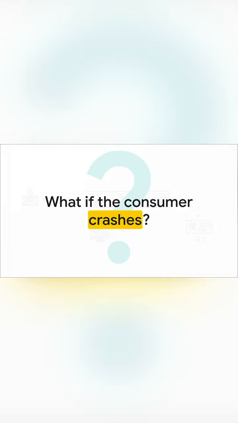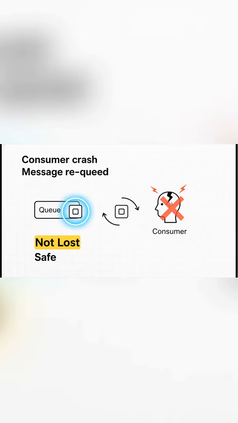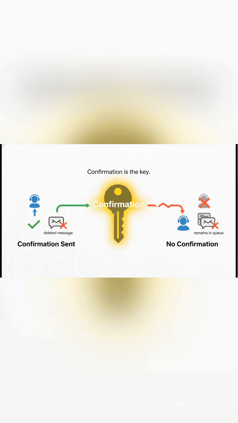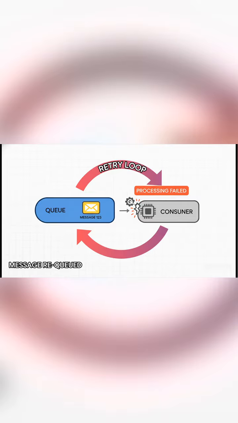Okay, but what if the consumer crashes right in the middle of its job? Is the message gone? Nope, the message isn't lost. It actually just becomes visible again, right back in the queue. And here's the golden rule: a message is only removed after that confirmation is received. Simple as that. Right, that confirmation is the key. Without it, the queue just assumes something went wrong. So the message is, simply put, back in the queue, ready for another consumer to give it a try.